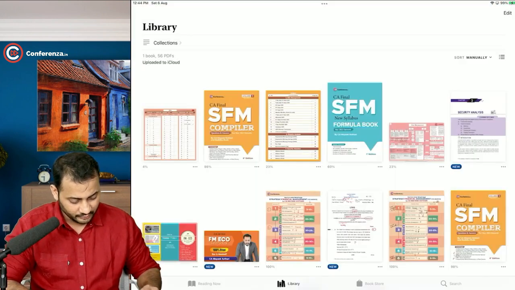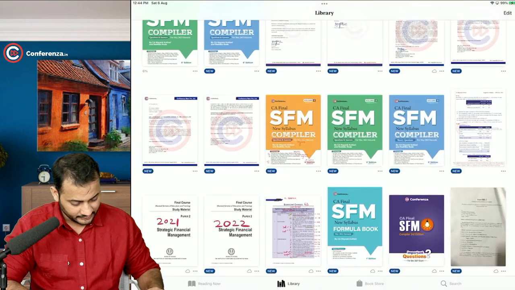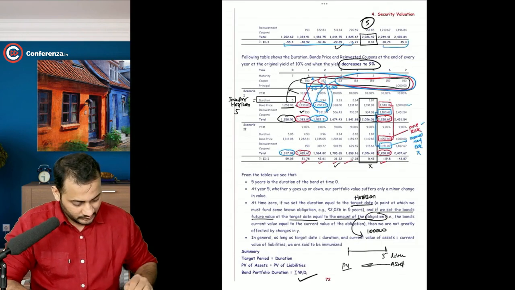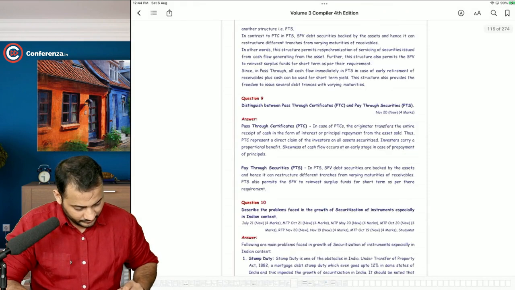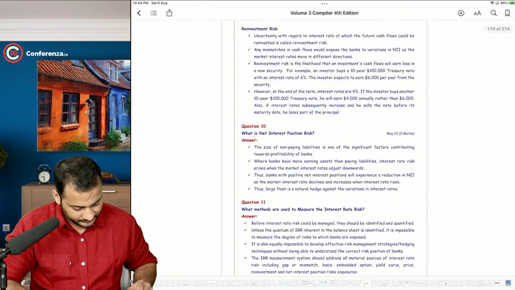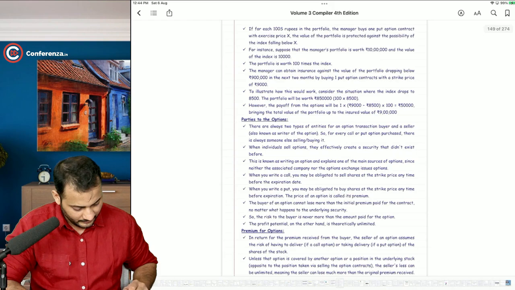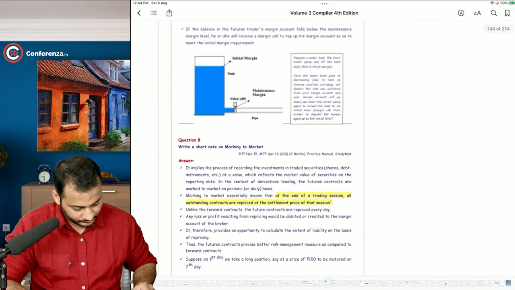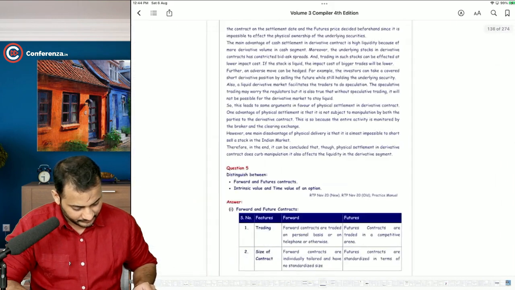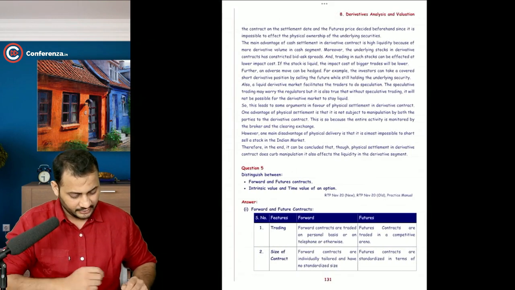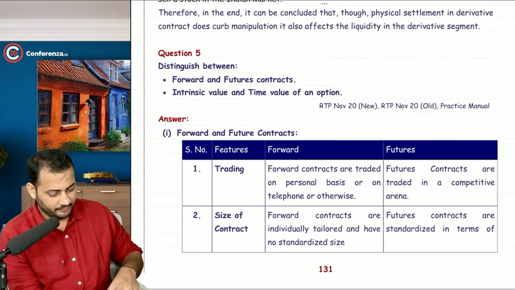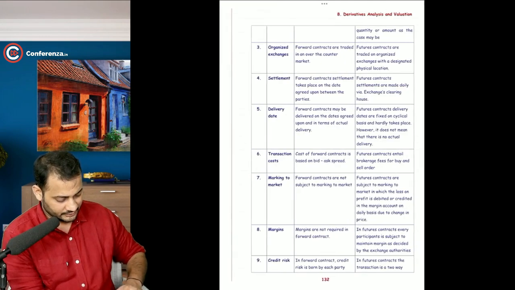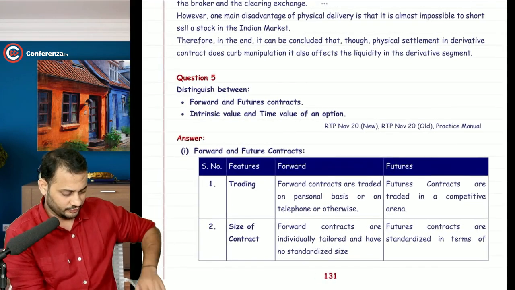Let's go to the theory book. I think volume number 3. In volume number 3, if we go to the derivatives chapter, let me just tell you the page number. It's 131. So there are many differences. You can see 9 to 10, 9 differences. First, I will just show you a few things.